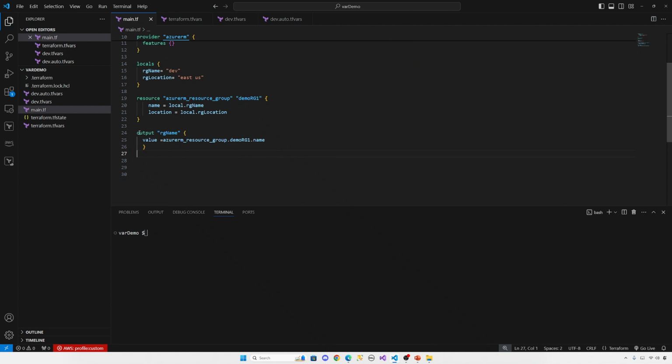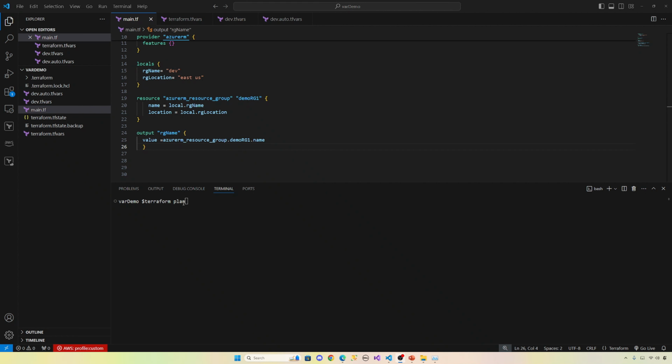When you declare an output and you do terraform plan or terraform apply, you're going to see this output in the CLI. Sometimes when we run Terraform through the CLI and we don't have GUI access, you can export those values in the CLI. Okay, let's do terraform plan. So I have terraform plan. This is our output block, right? This output block will provide us the name of the resource group in the CLI output.